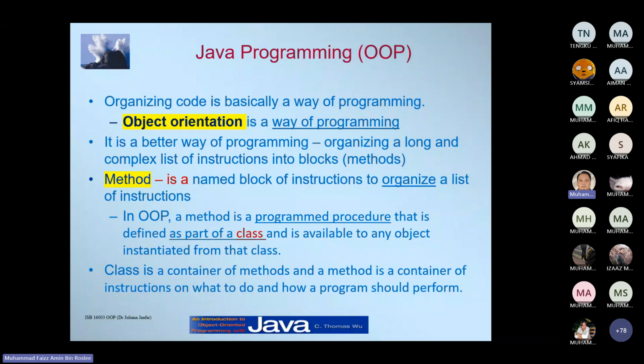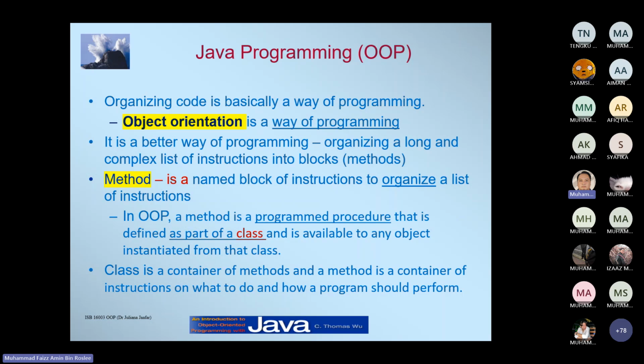So it's not just Java or C Sharp. You can find object-oriented in PHP, JavaScript, or even Python. If you use a framework called Flask in Python, it uses object-oriented.